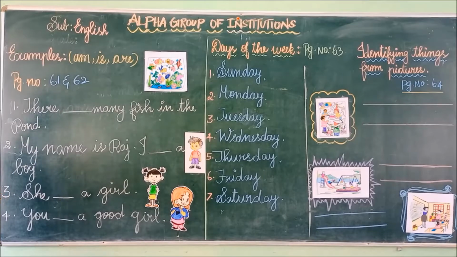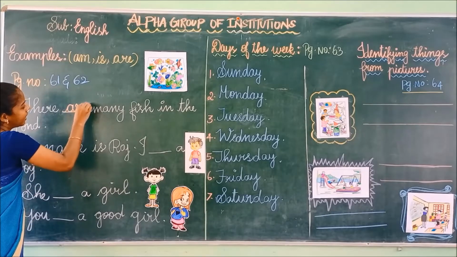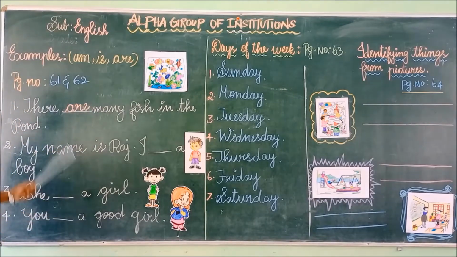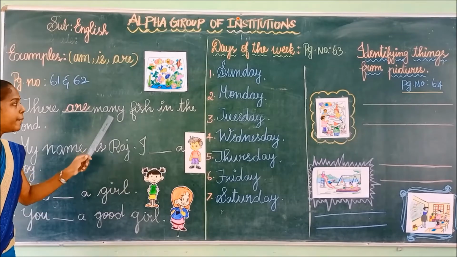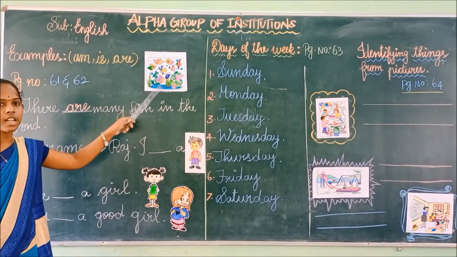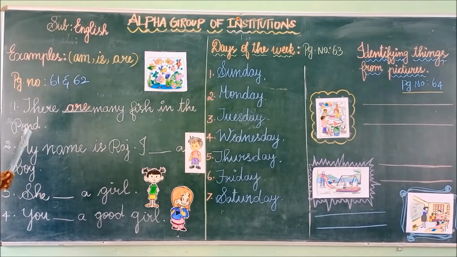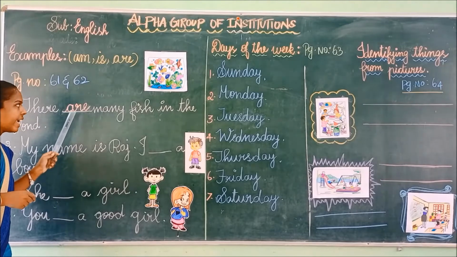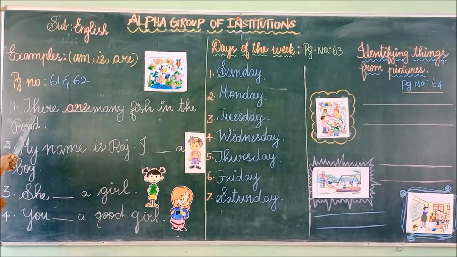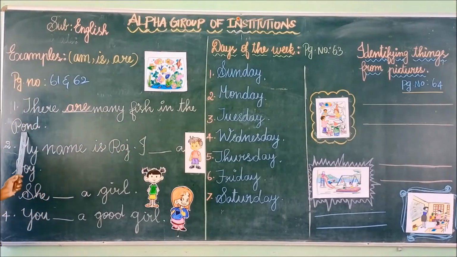Very good. A-R-E, because here we are talking about not only one fish, but many fish. See the picture? There are many fish in the pond. For the plural noun, we have to use are.